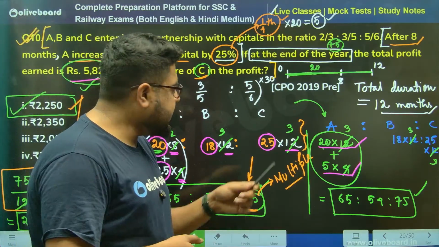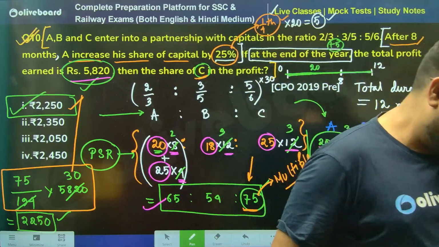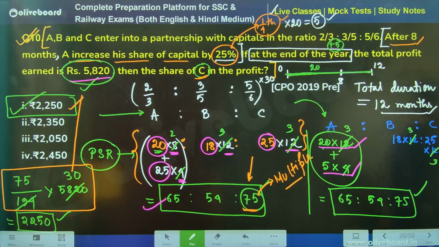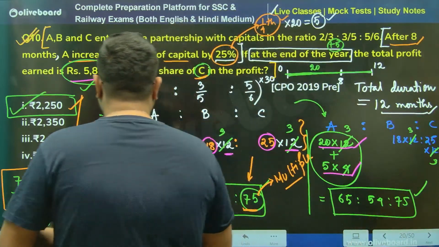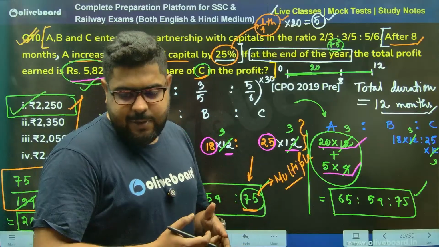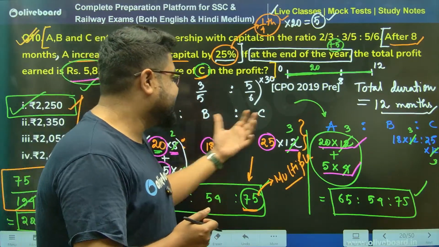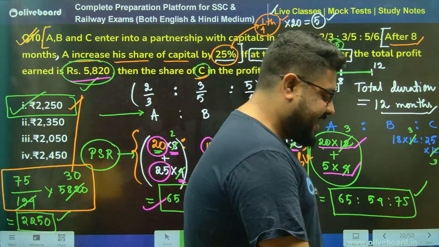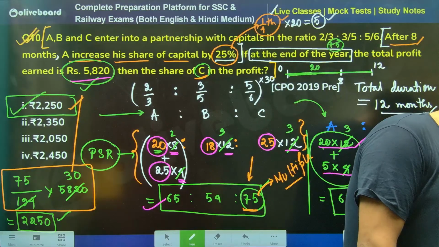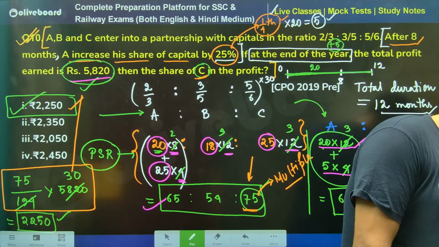Clear, Siddharth? Here there are just two different ways of thinking about the same problem. Two different philosophies, you can say. Like they say, there are two different philosophies of car making. One is German philosophy, one is Japanese philosophy, right? So you can say these two are the different philosophies. Doesn't mean one is better than the other.